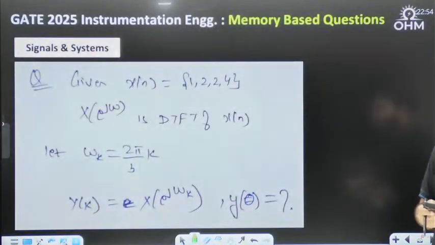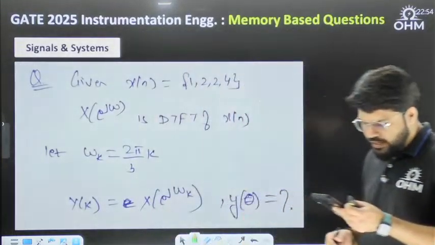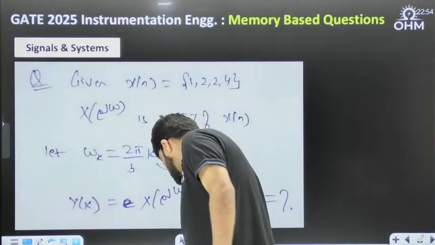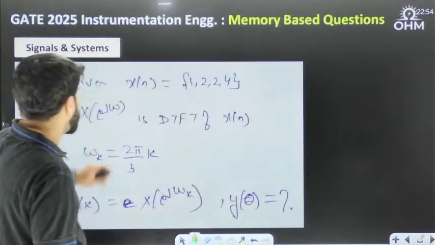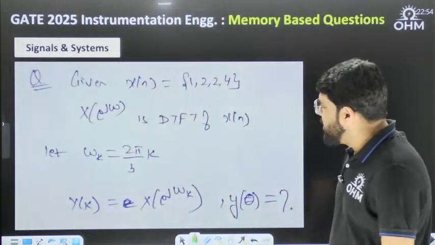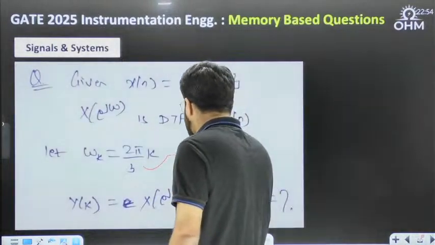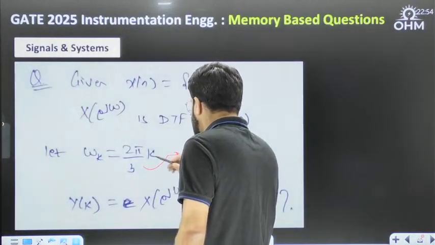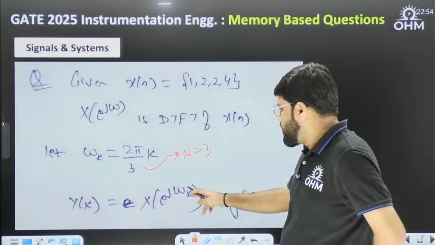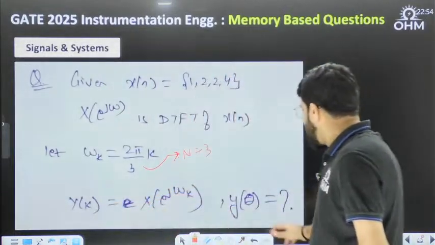Next question. A good conceptual question from the DTFT and DFT part. Given that x[n] is equal to 1, 2, 2, 4, and X(e^jω) is the DTFT of x[n], and ω_k, the discrete frequency, is 2π/3 into k. That means they are considering a 3-point DFT. Let Y[k] be X when you put ω as ω_k, that means you have discretized the DTFT so that it becomes a DFT. Suppose that DFT is Y[k], what is y[0]?